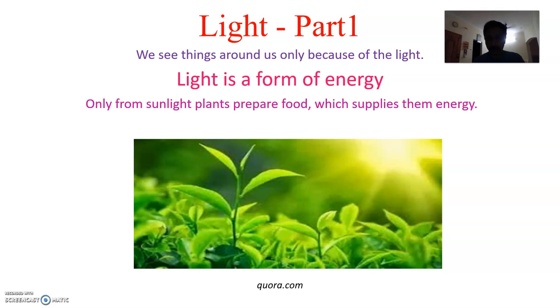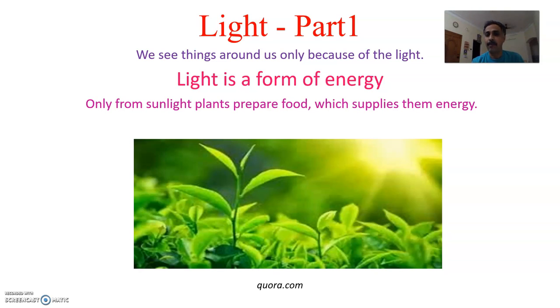Light, part 1. We see things around us only because of light. If I switch off the light, I'll be barely visible, or I'll not be visible to you. When I switch on the light, I hope I'll be visible to you. So we see things only because of light. Then what is light? Light is a form of energy.